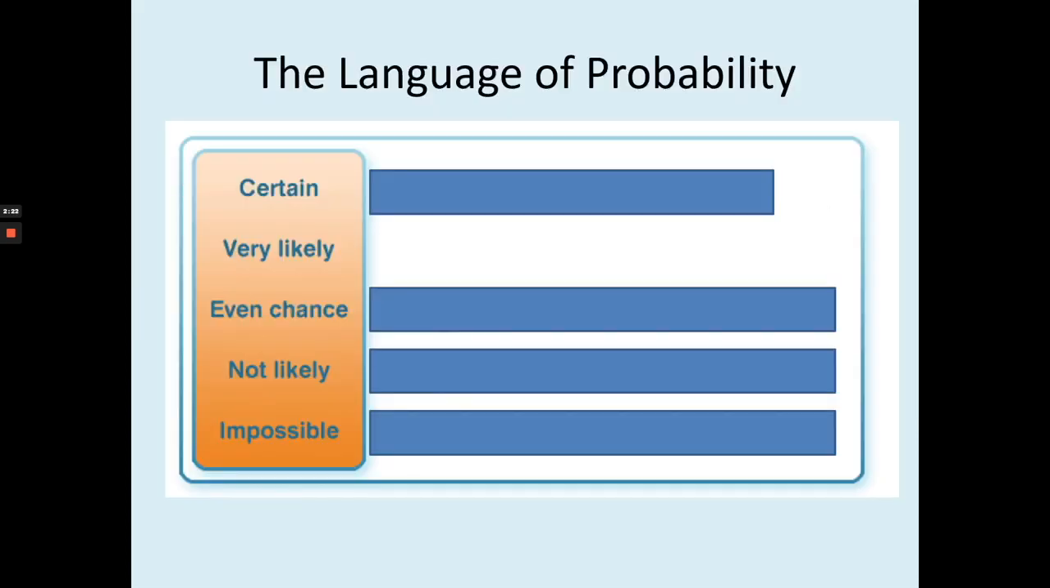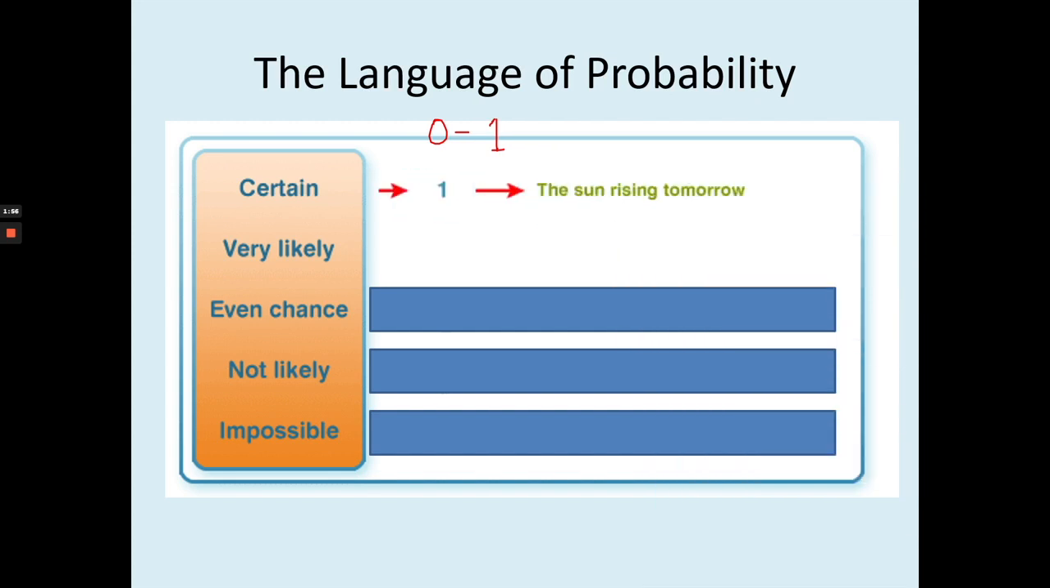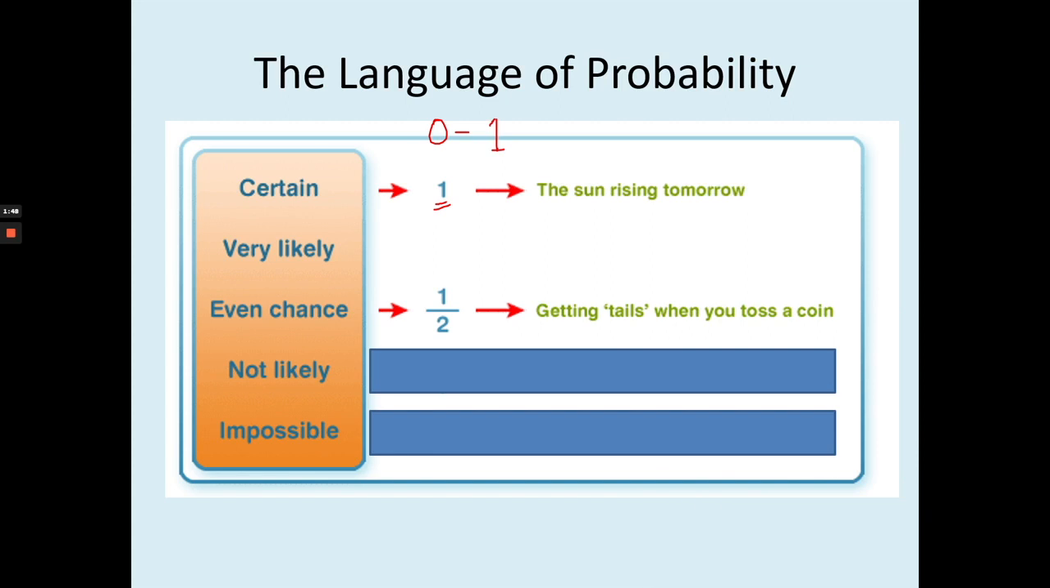Let's learn more about the language of probability. As you should know, probability is always between 0 and 1. In a fraction, a decimal, or a percentage, it's between 0 and 100%. So for certain, it's a 1, because something which is definitely going to happen, like the sun rising tomorrow. Even chance, which is 50%.